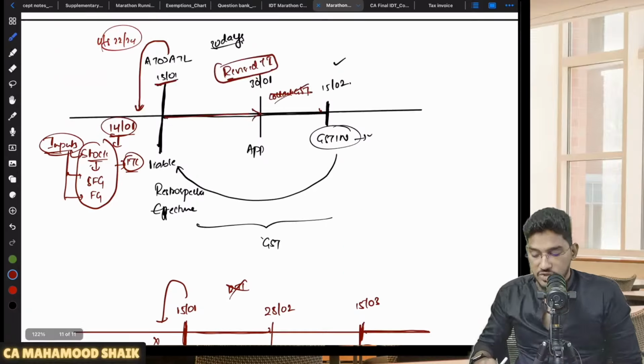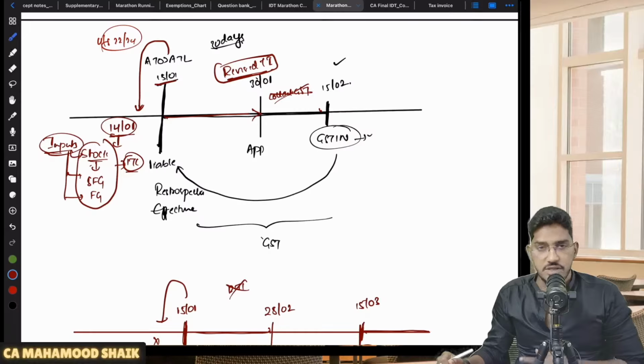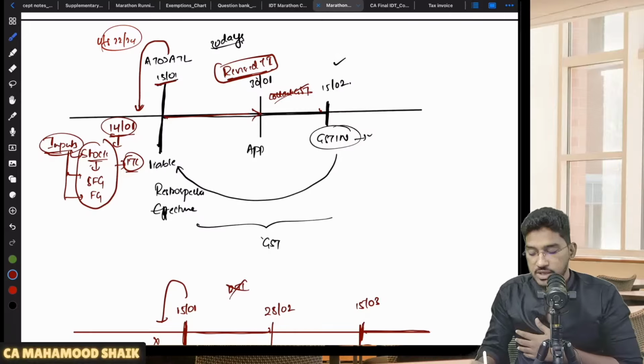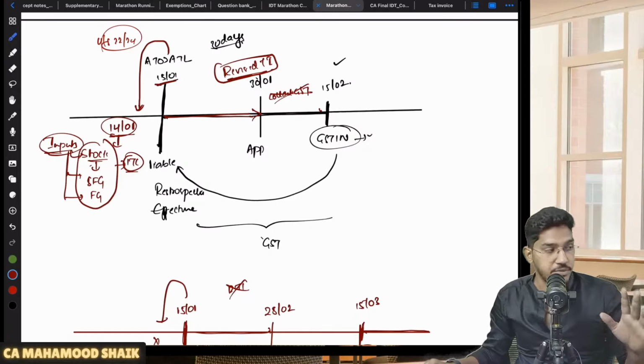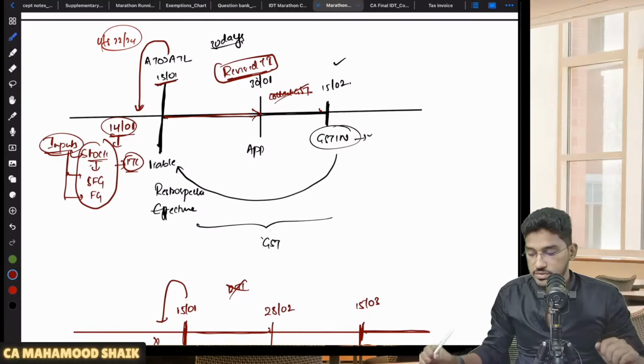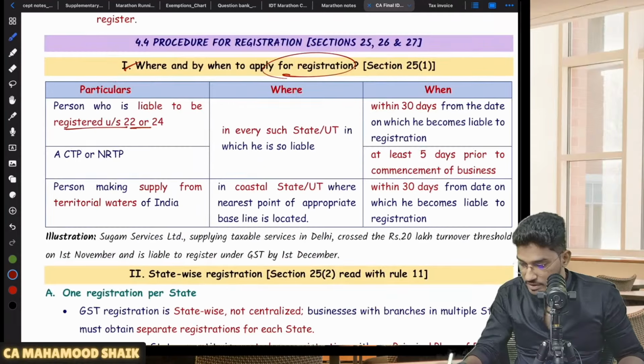So that's why, if you want to enjoy all these benefits of revised tax invoice or availing the ITC on stock which is there before I become liable for registration, you have to comply with the law. You have to submit an application for registration within 30 days from the date you become liable. Understood? Right. Next. So let us proceed further.